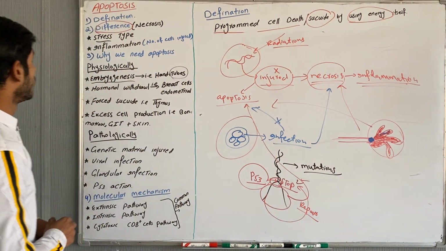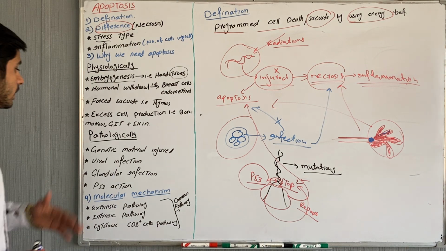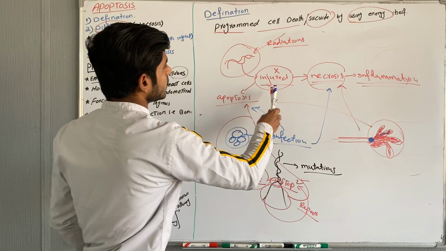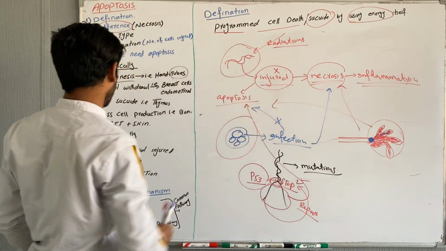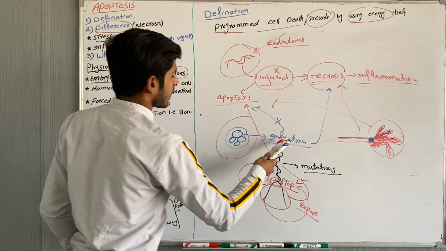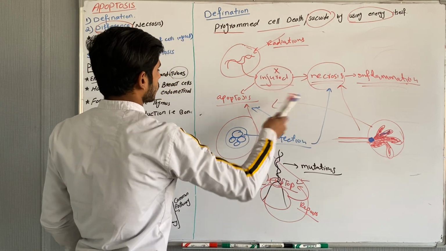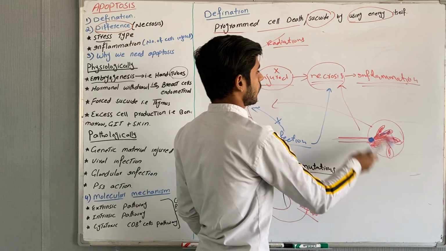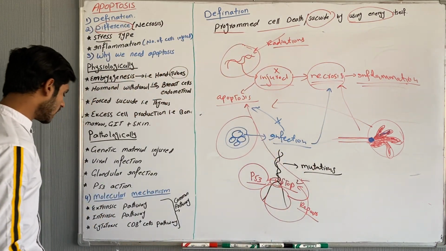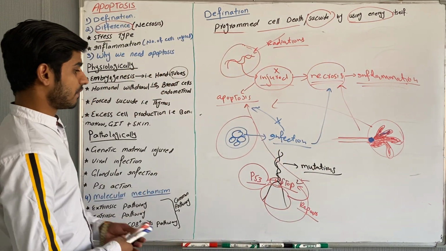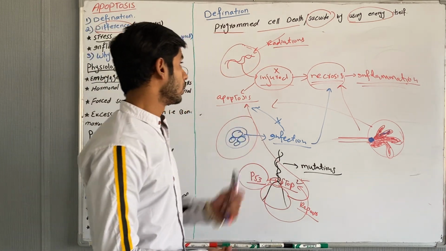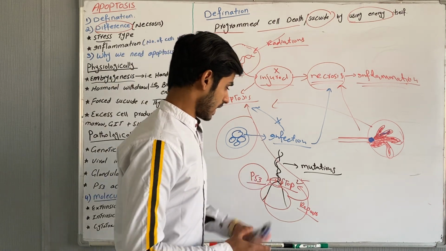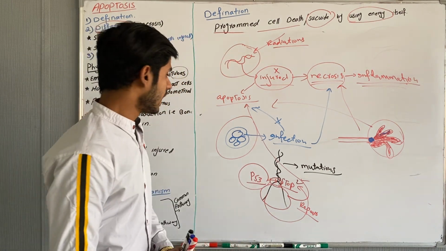So this is about the pathological need of apoptosis. What was that? First was genetic material injury: to avoid necrosis, the cell will undergo apoptosis. Viral infection: same, to avoid necrosis, it will go into apoptosis. And glandular infection, which I have also discussed, maybe a blockage: to avoid necrosis, it will go into apoptosis. p53, I have just explained: in case of p53, cells have to go into apoptosis, otherwise they may show infection or necrosis.